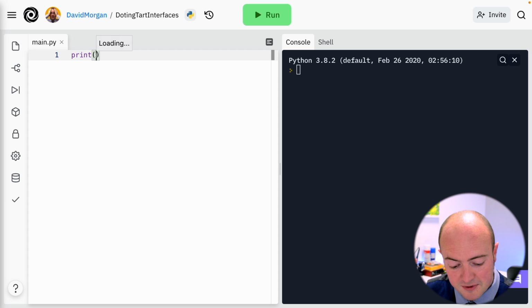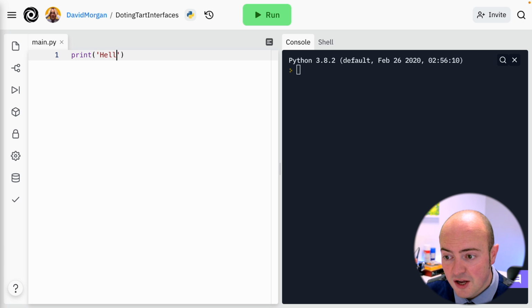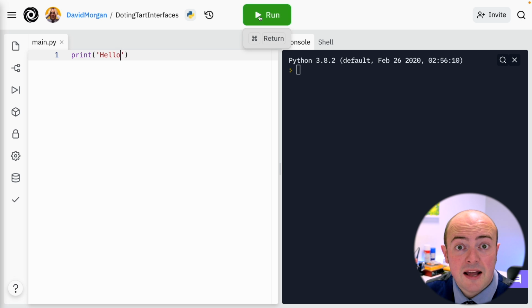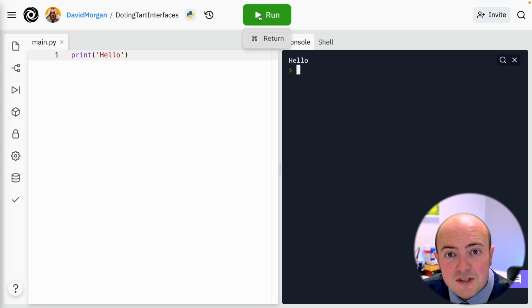And normally that happens to be in single quotes or double quotes. It doesn't matter which one, as long as you've got the same both sides. So we're going to go for hello here, and I'll run it. And in the style of every computer scientist ever, you've now output some simple text onto the screen.